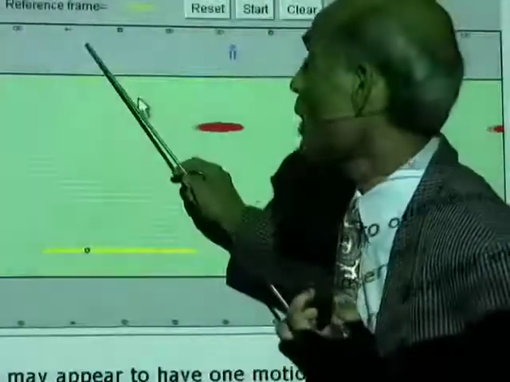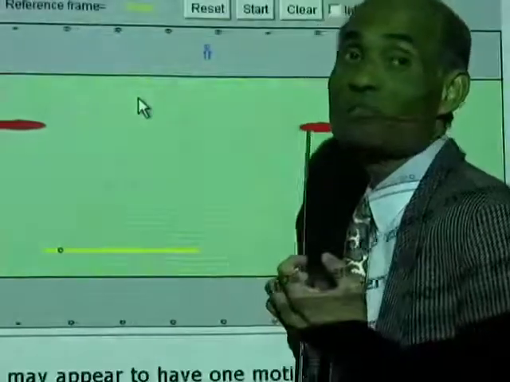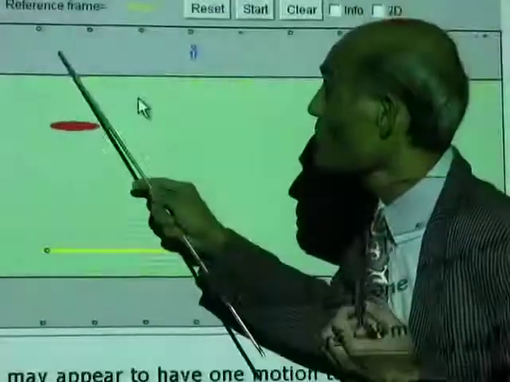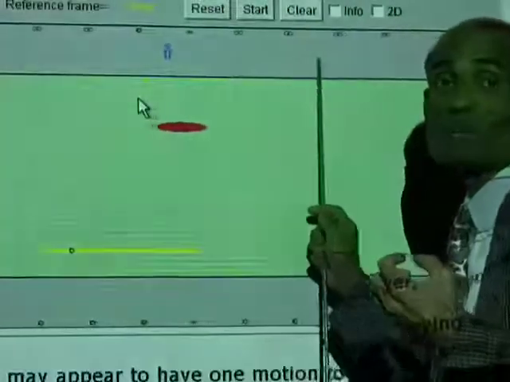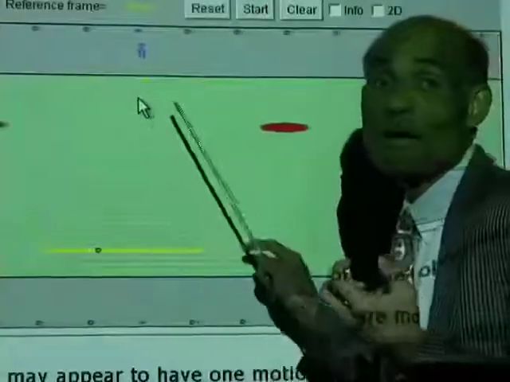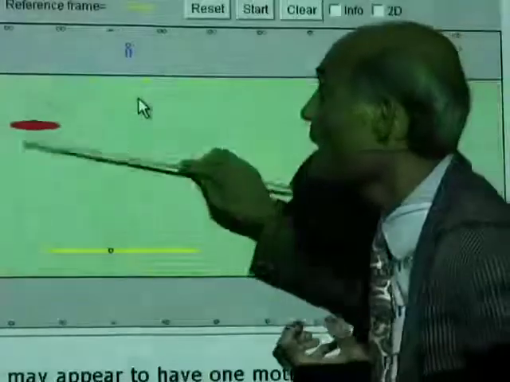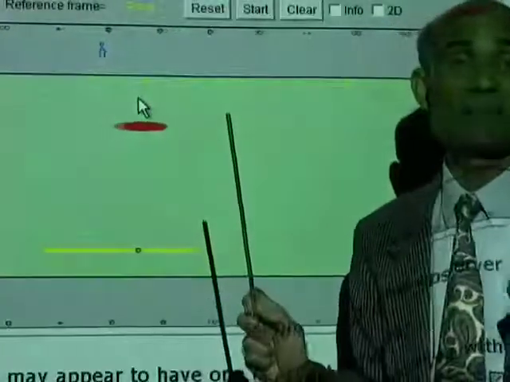The velocity of the boat with respect to the ground is 5 meters per second. The velocity of the man with respect to the ground is 1 meter per second i, and the velocity of the man with respect to the river is negative 1 meter per second i.